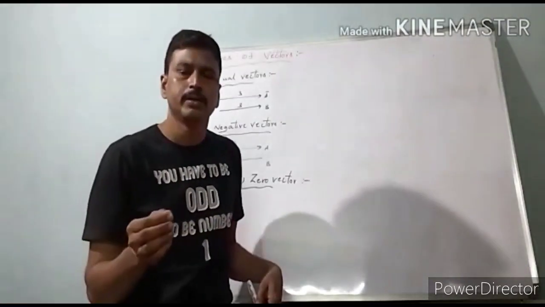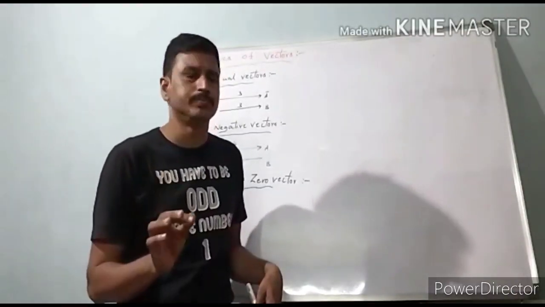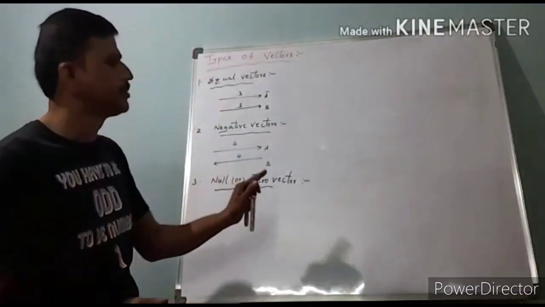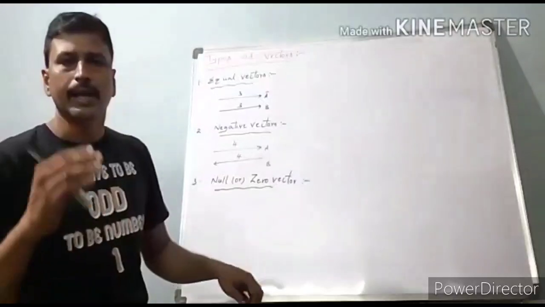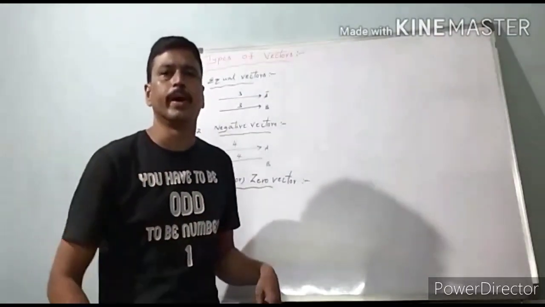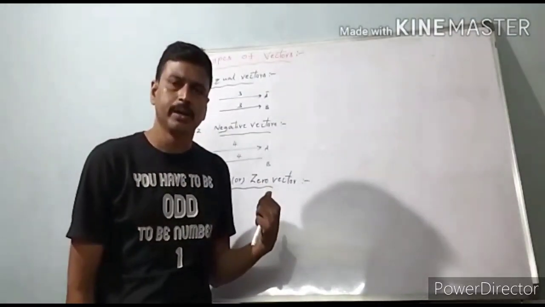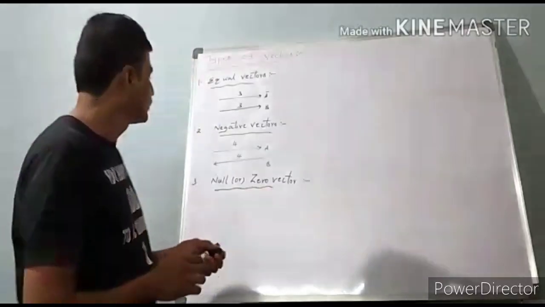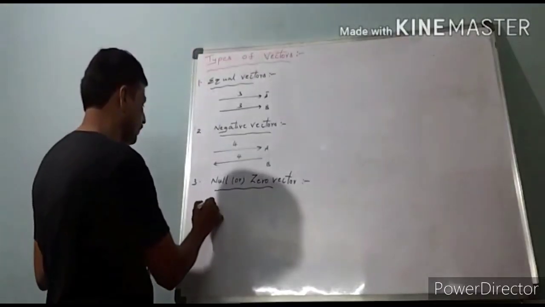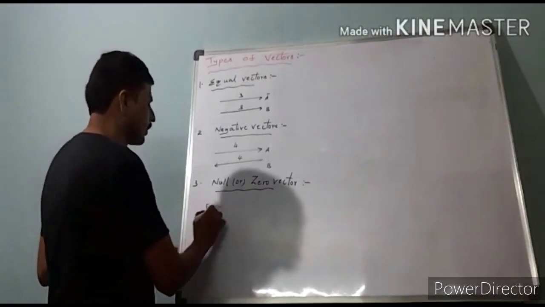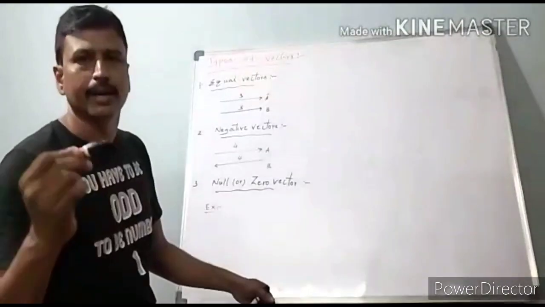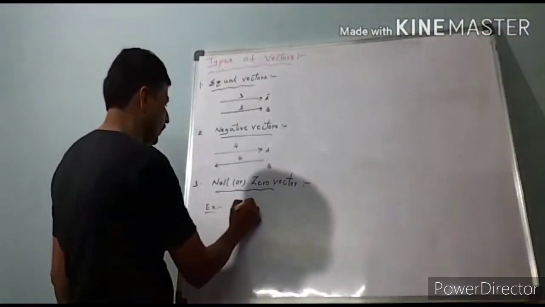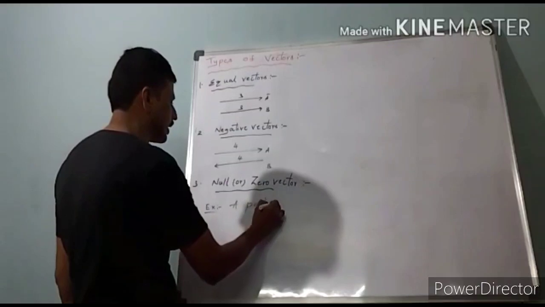Its direction cannot be determined. What is the example? Example, a particle is at rest.